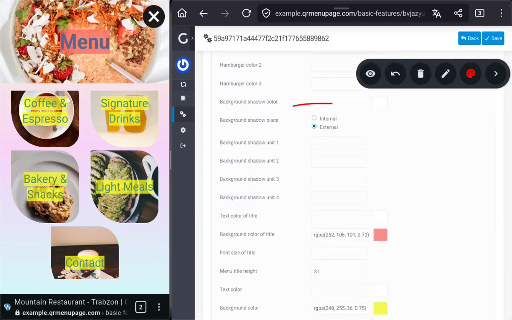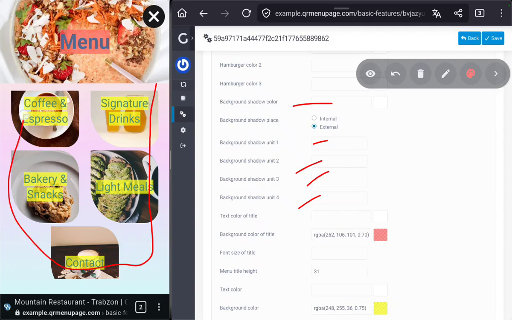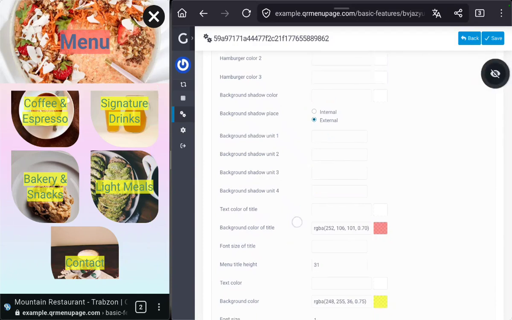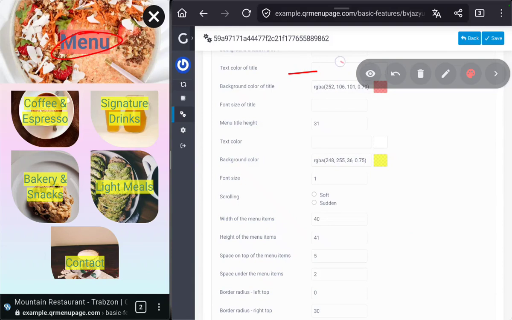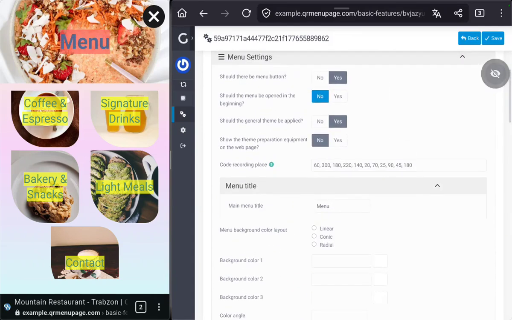Here is the background shadow color and its units. So we can add more coloring to the background of this list. Continue with text color of title. Here we see we don't put a color here, but as you can see we have one. So this one comes from this tool.